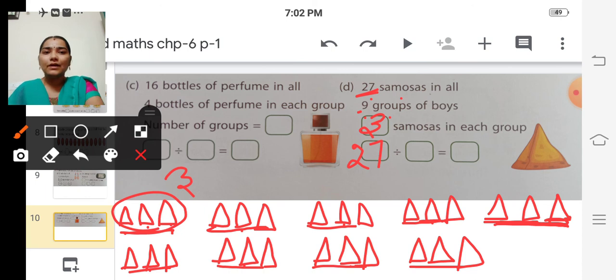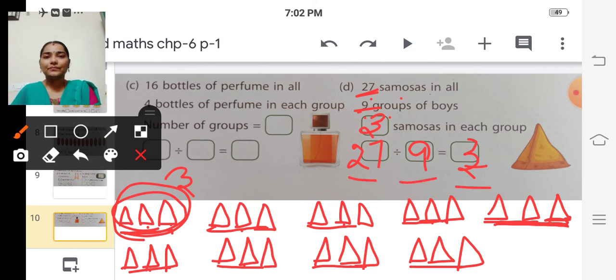Divided by divisor. So which one is divisor? Into how many groups have we divided? Into 9 groups, isn't it? The number by which we have divided. So here 9 groups. So 9 is the divisor. The answer, that is the quotient, is in each group how many samosas are there? 3, isn't it? So here we have to write 3. So 27 divided by 9 is equal to 3.